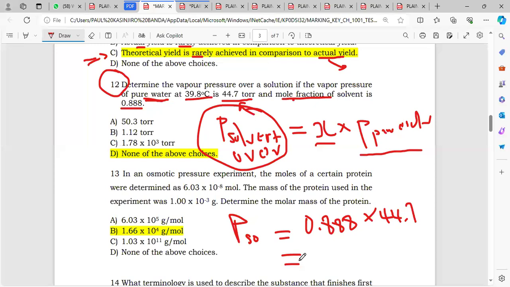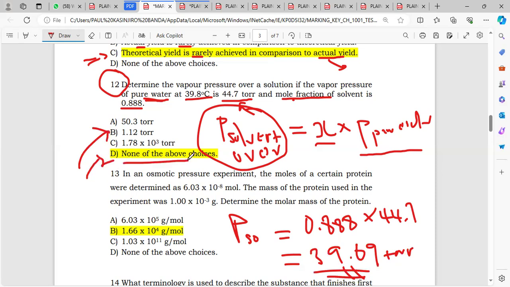Let me check my calculator. Okay, so 0.88 multiplied by 44.7, you're going to get 39.69. So this is what you're going to get as your pressure. And we can see clearly that it's not on the options there, right? There's no 39.69 here. No wonder they chose D as the correct answer, which says none of the above. Hope that is clear.